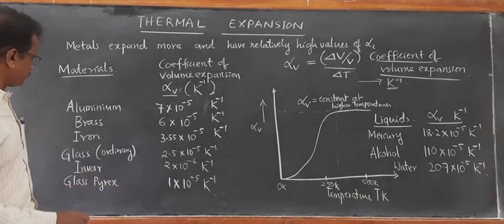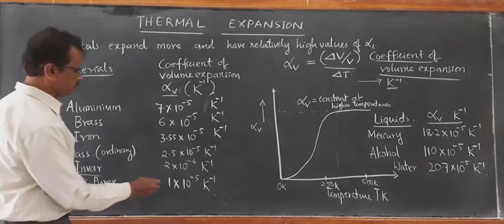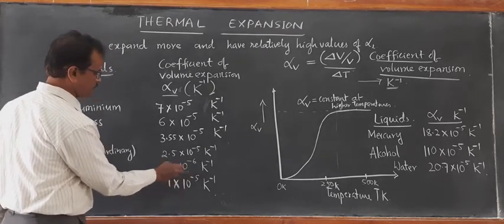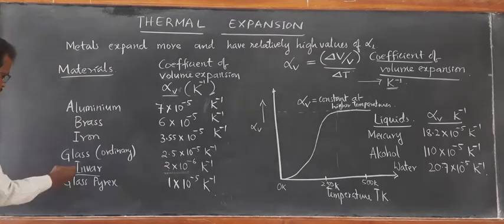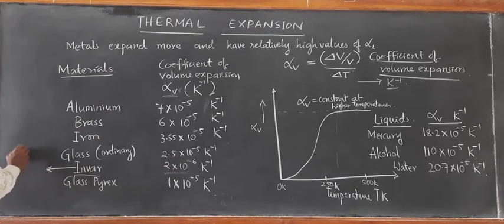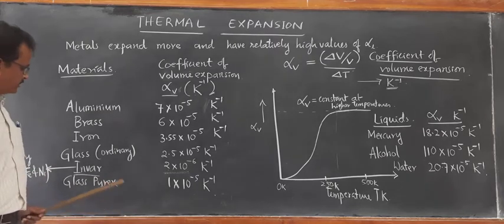And one more important metal is invar. Invar is having still lower value, very less value, 2 into 10 to the power of minus 6 per Kelvin. So this is invar. It is an alloy consisting of iron and nickel.